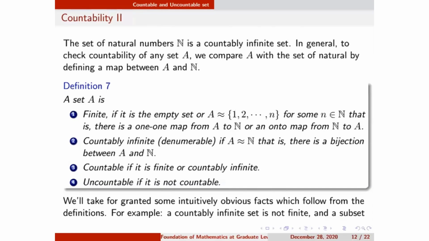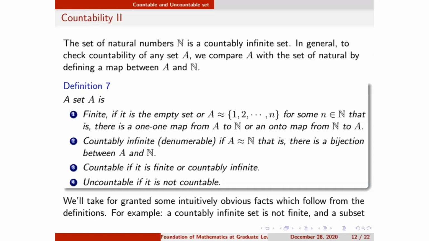If there are few elements, then I can number those elements with the set 1 to n. So A is equivalent to the set 1 to n, where n is some natural number. Say A is 1 to 10. If n is 10, then A is countable and its cardinality is 10. If n is 20, then A is countable and its cardinality is 20.